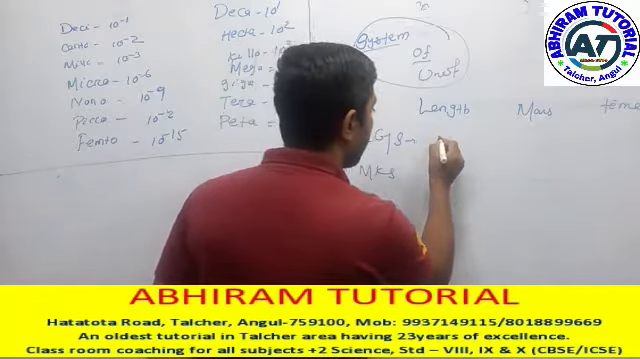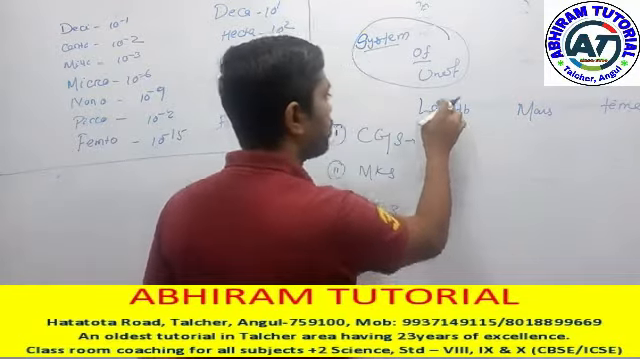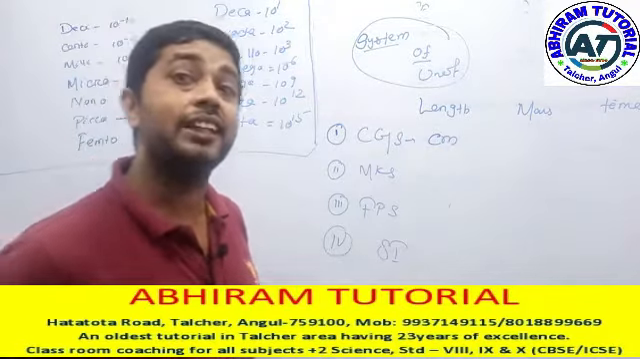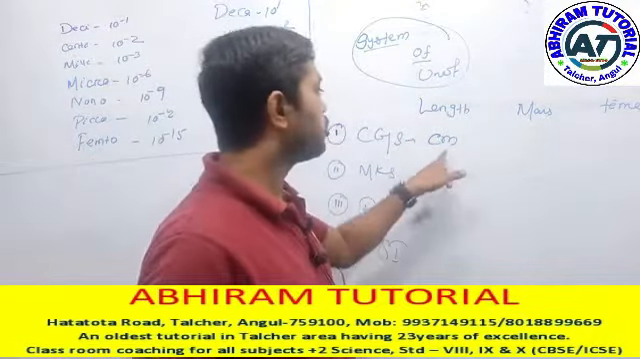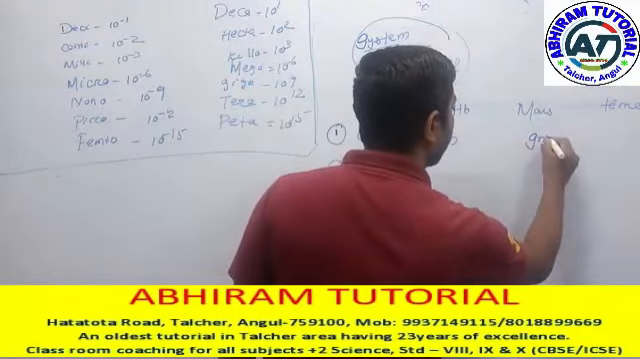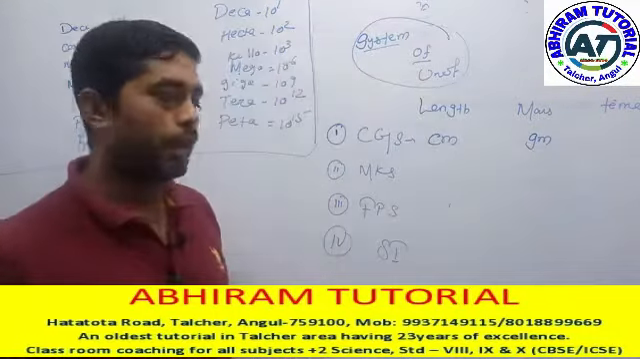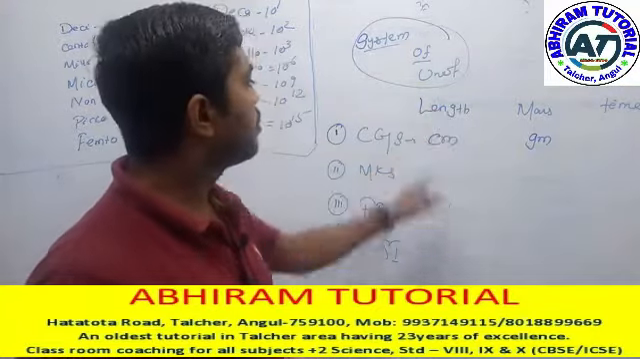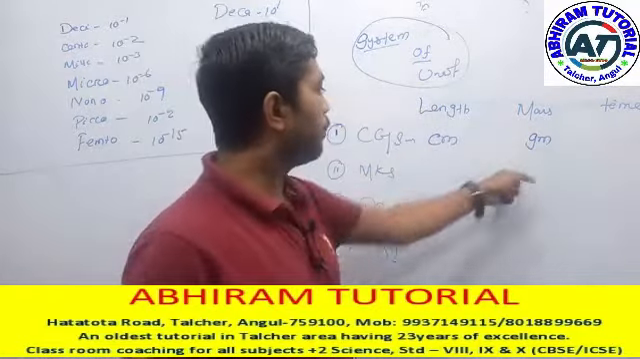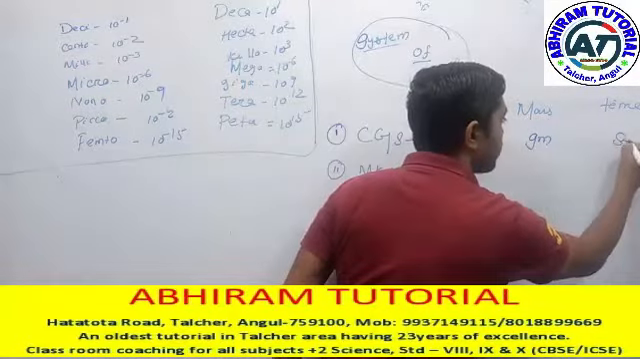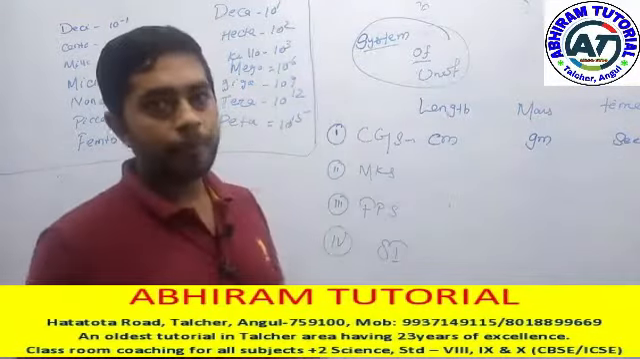C stands for centimeter, which is the unit of length. When we measure length in the CGS system, we use centimeter. Mass is measured in grams. Do you have any doubts? No. That means length is measured in centimeters, mass is measured in grams, and time is measured in seconds.